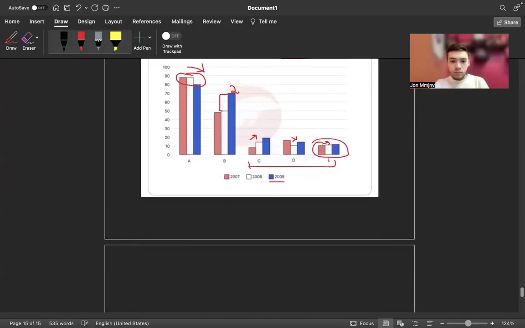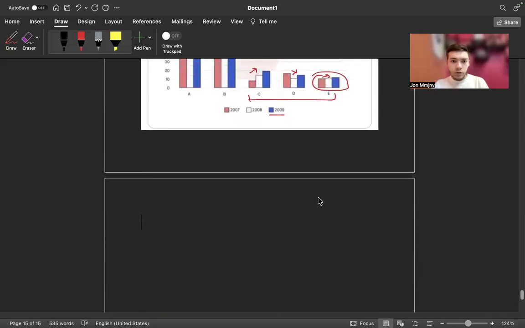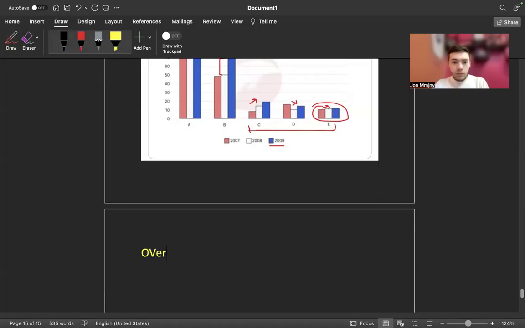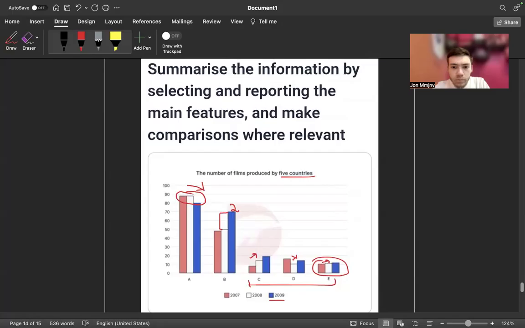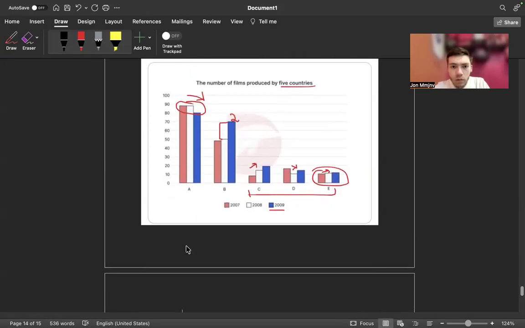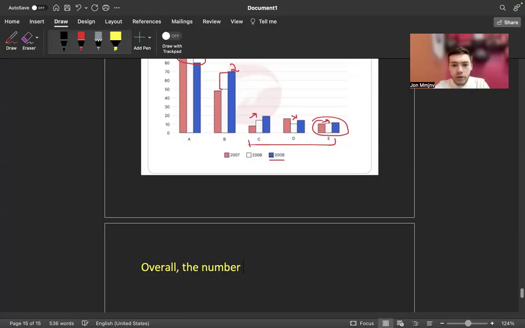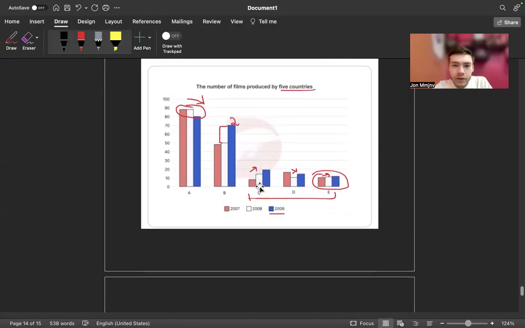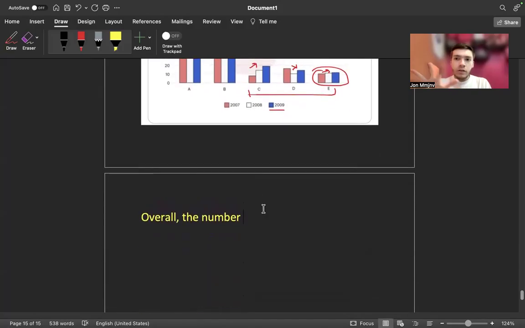So let's write an overview. Overall, look for the trend, which is true for every country. So we have country A and E, which saw declines, while the others experienced varying degrees of increase.